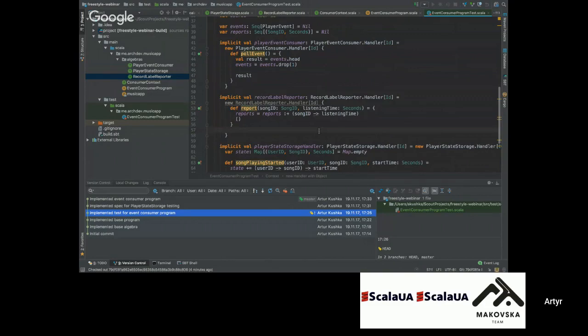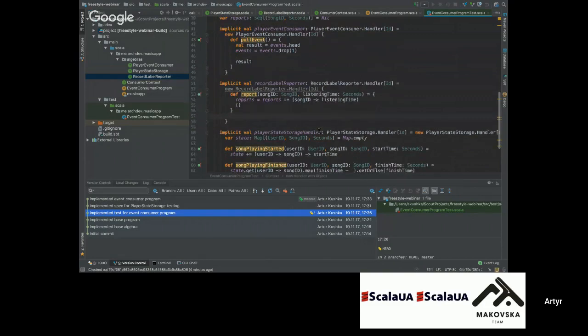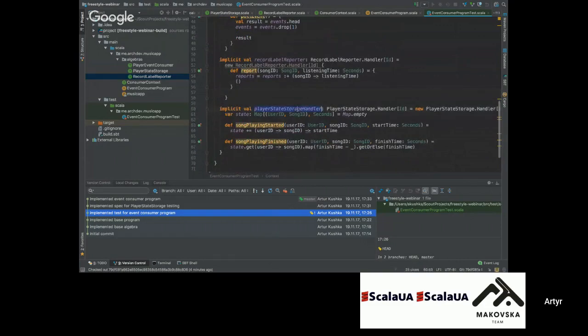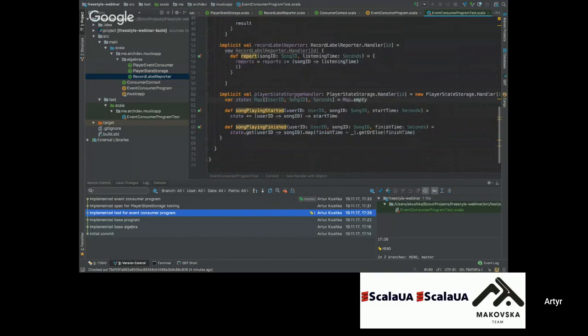behavior under them. But when we are talking about the player state storage handler, we have some business logic here. And later on, we will need to write the handler for our production environment. And probably here there will be not the ID and not the memory state. Here will be a future effect, somewhere in a database and so on. So we need some kind of test that will guarantee that our in-memory handler will have the same behavior as a handler for a production database, for example, Postgres.